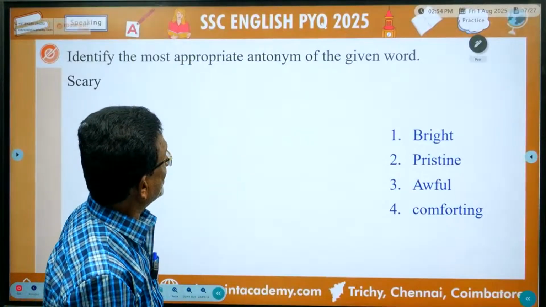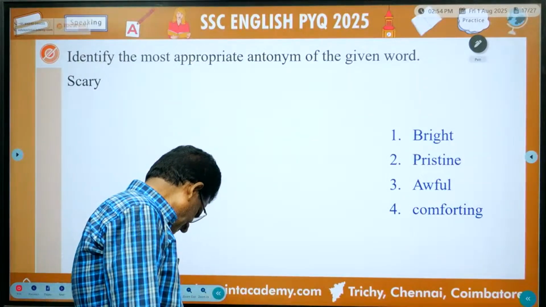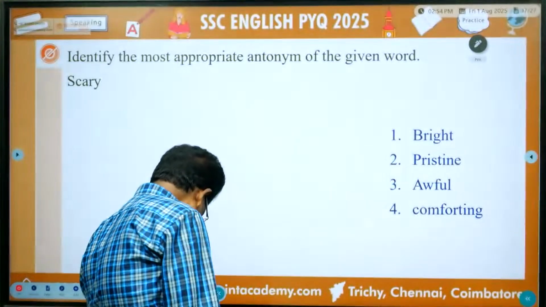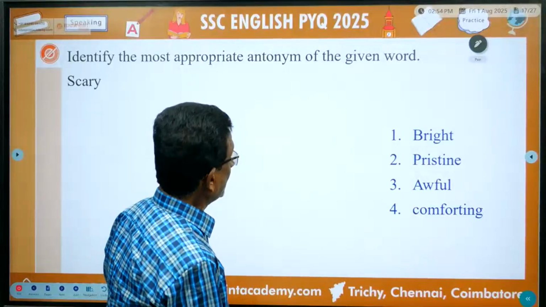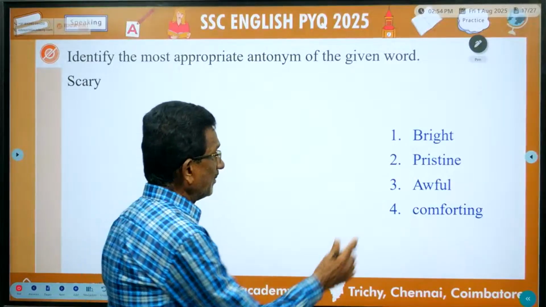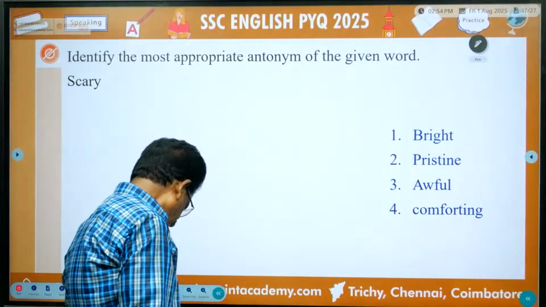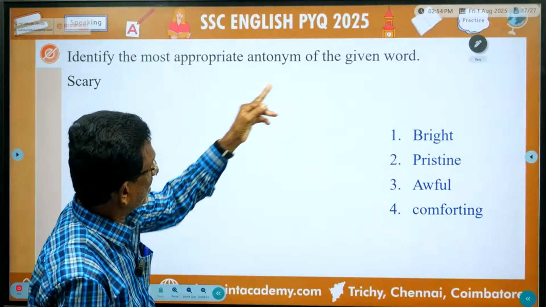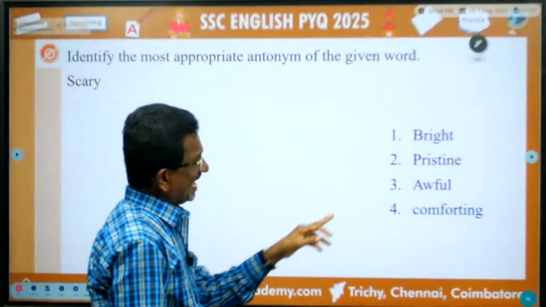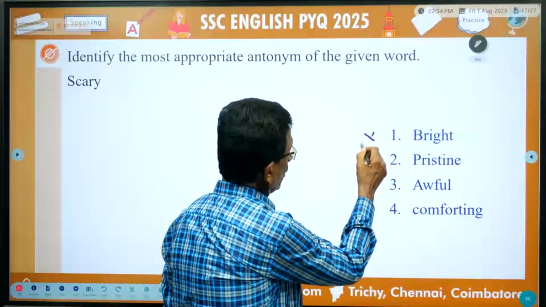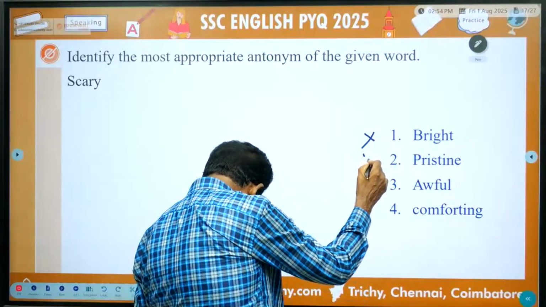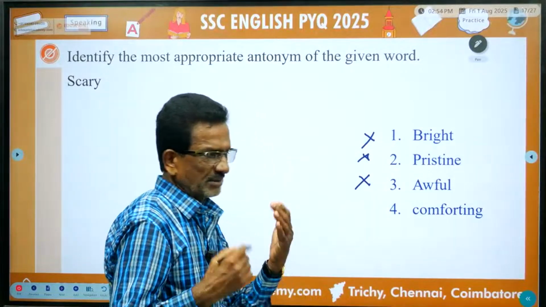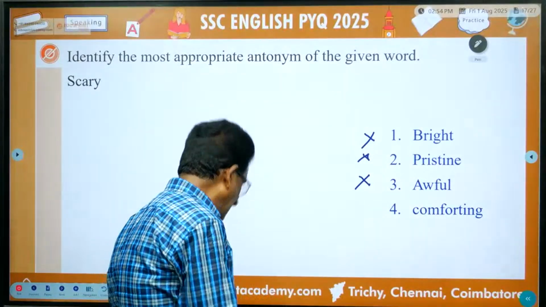Identify the most appropriate antonym of the given word. Now listen. Next one, yes. Bright, pristine, awful, comforting. Here, scary. Identify the most appropriate antonym of the given word. Scary means this is wrong. Bright is wrong. Pristine is also wrong. This is in its original condition. Awful means very awkward, very ugly to look at. Comforting, that is the right word.